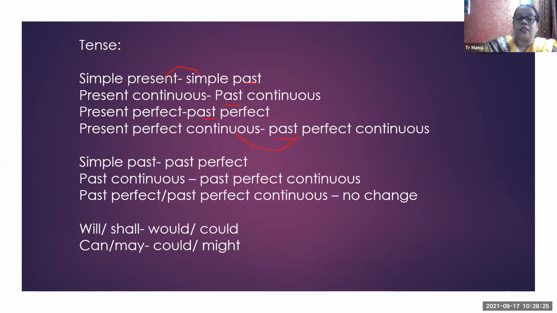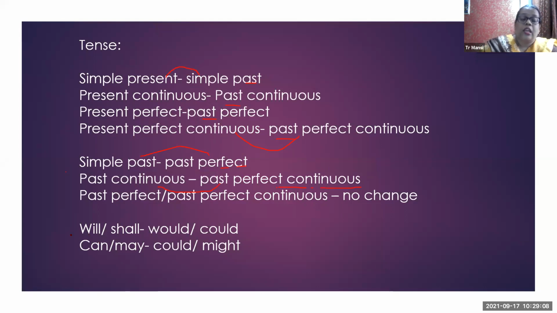Now what about the past tense? When the sentence in the direct speech is in the simple past, then you are going to convert it into past perfect. And if it is past continuous tense, you will make it past perfect continuous tense. And see here, if it is past perfect or past perfect continuous tense, you are not going to make any changes there. You will keep it as it is. If it is in the tense like past perfect or past perfect continuous, you will not make any changes in the tense.